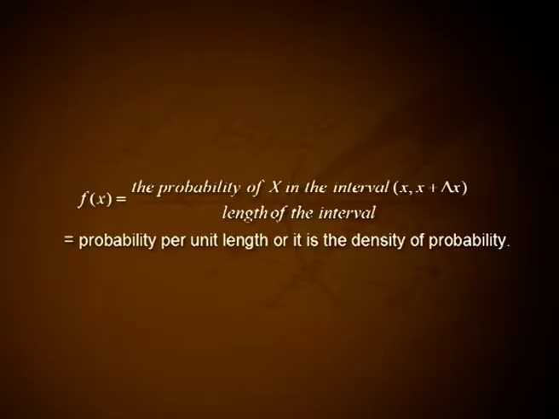For small interval delta x, since P(x < X < x + delta x) is equal to f(x) delta x, then f(x) can be expressed as f(x) is equal to the probability of X in the interval (x, x + delta x) divided by the length of the interval. That is equal to probability per unit length, or it is the density of probability.